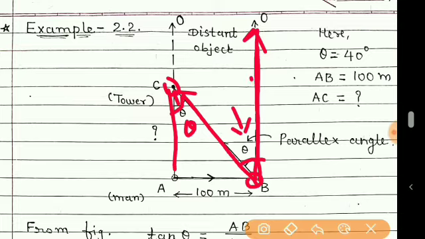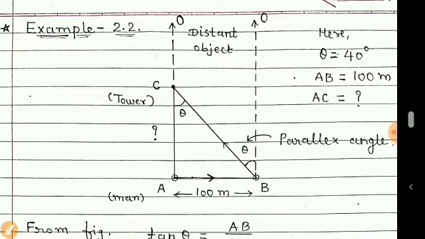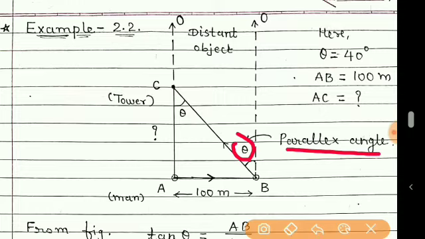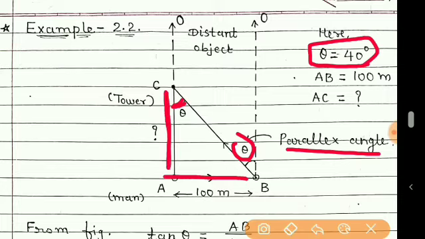Why? Because you can see here a Z is formed. So these two angles are alternate angles and they are always congruent. Here this angle made is very small, and so it is called the parallax angle. Now here this distance is already known, the angle is given, that is 40 degrees, and we want to find the distance of the tower when the person was initially at point A.